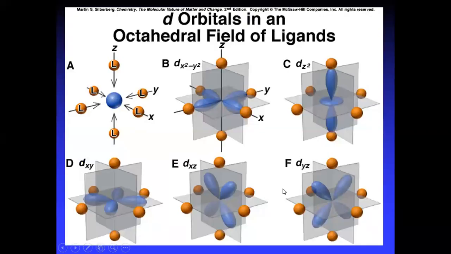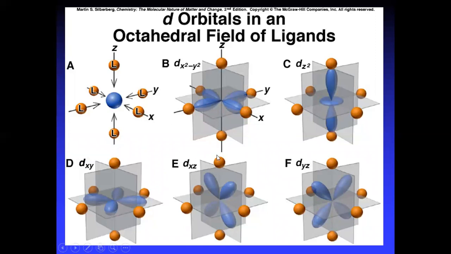Now the d orbitals in the octahedral field of the ligands: you can see we have dxy, dxz, and dyz, and dx²-y² and dz². There are 6 ligands in the octahedral complex, and we'll see how they approach.